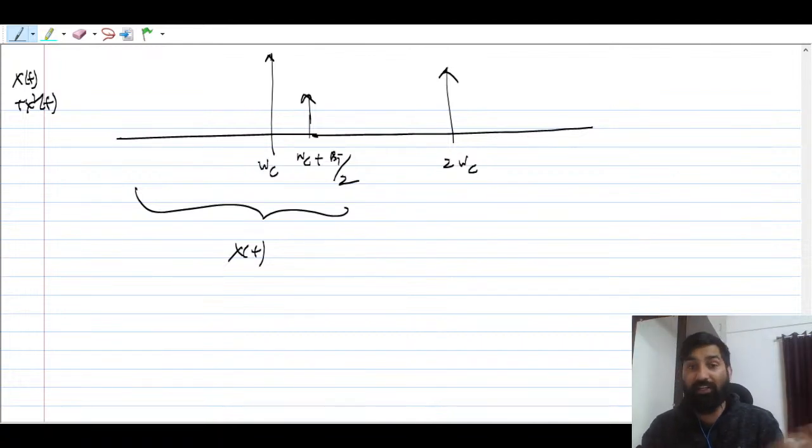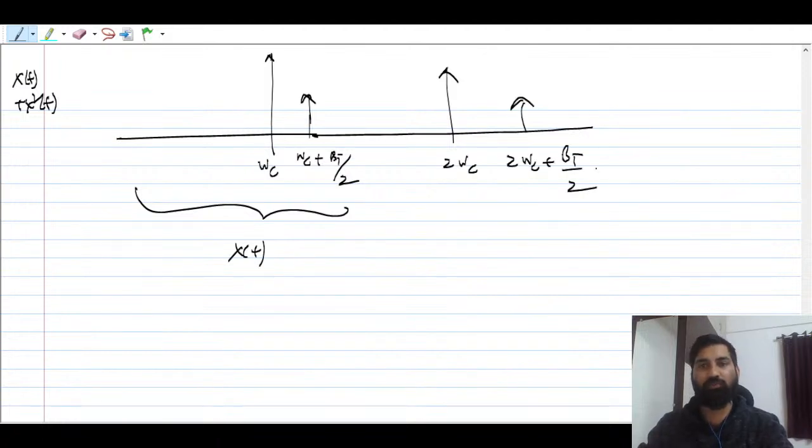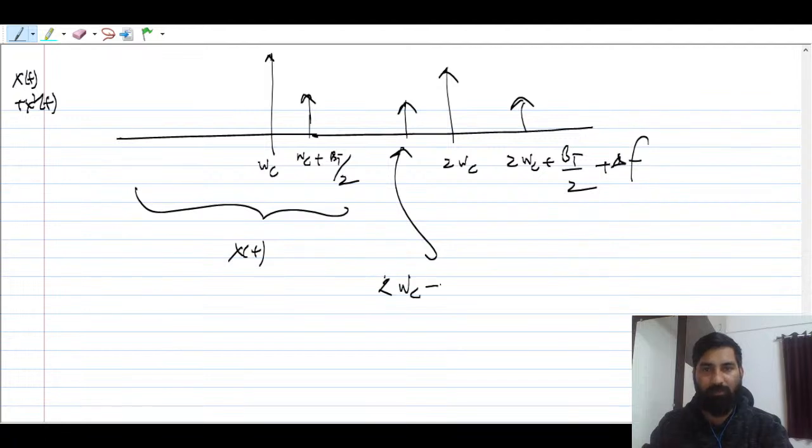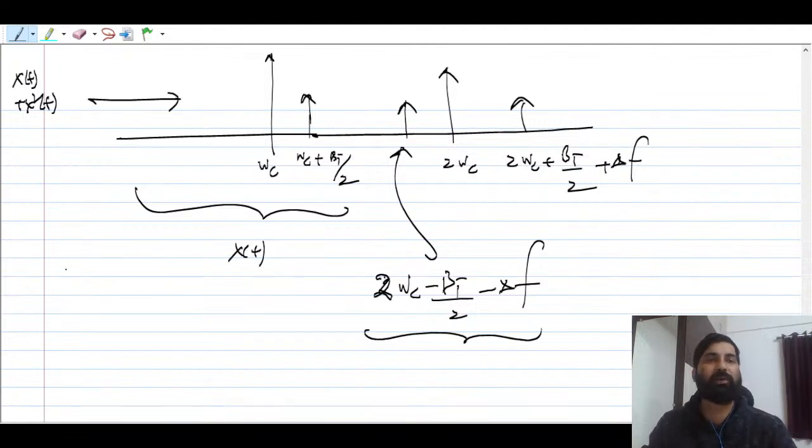But here now there will be delta f also, right? That is very important. So this is going to be 2 omega c plus BT by 2 plus delta f. And on this side, it becomes 2 omega c minus BT by 2 minus delta f. Understand? This is the spectrum that you have to look for.